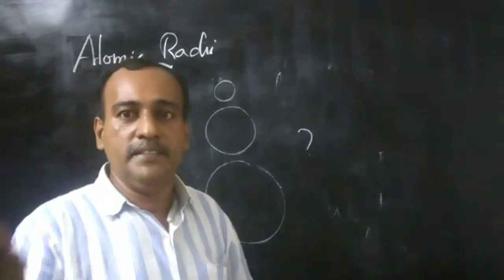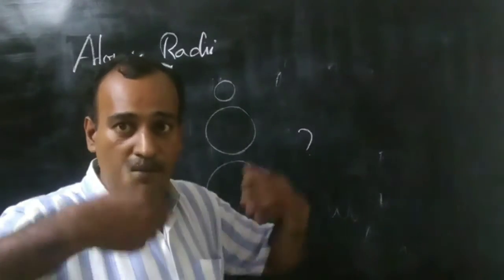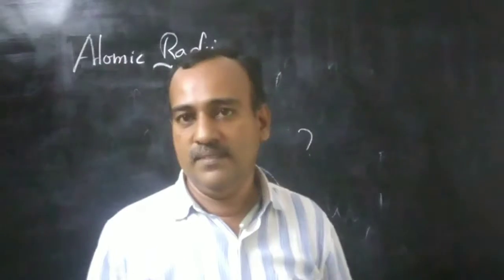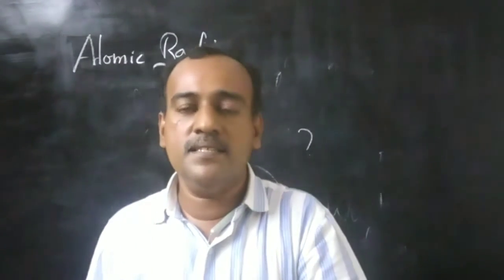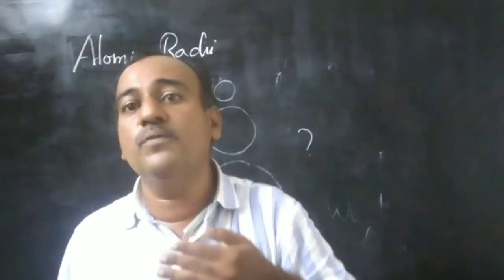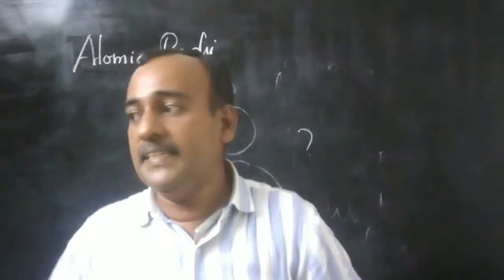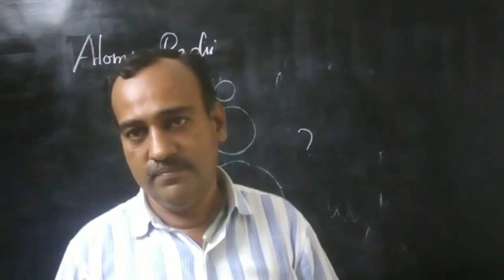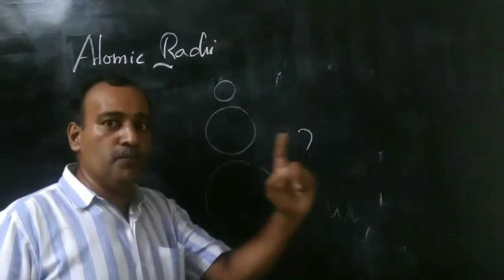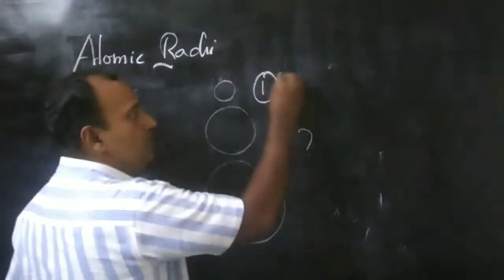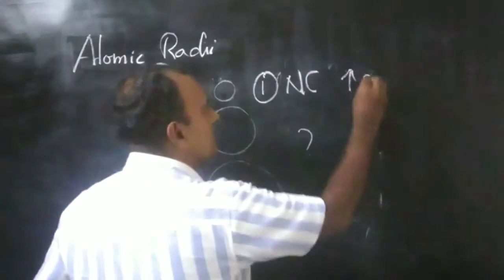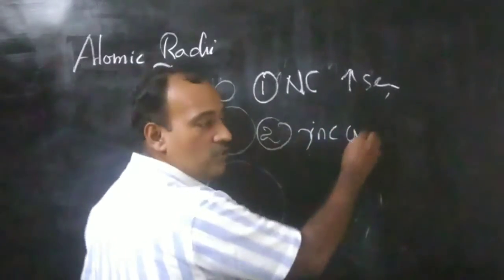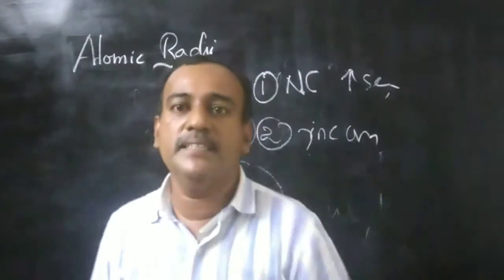But when we move from left to right, when atomic number increases, one proton is added in the nucleus. When the number of protons increases in the nucleus, the power of the nucleus increases. That power of the nucleus is called nuclear charge. When nuclear charge increases, it attracts the valence electrons towards itself. At the same time, the incoming electrons are occupying the same energy level. Two reasons are at play when we move from left to right. One is that nuclear charge increases. The second is that the incoming electrons are occupying the same energy level.